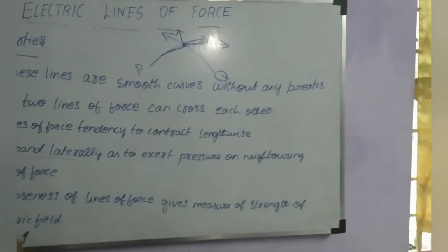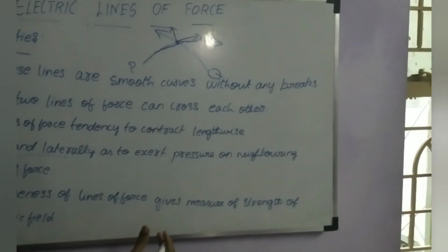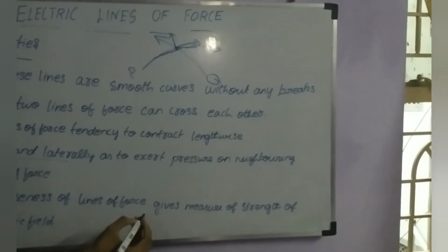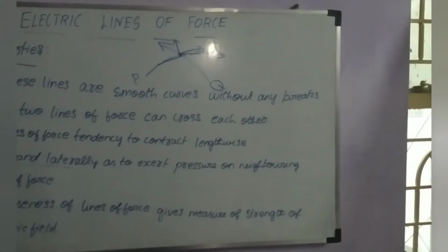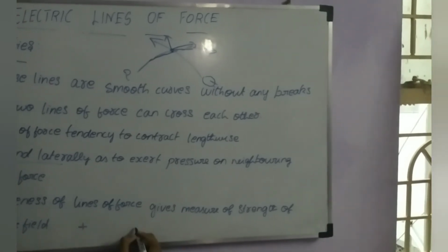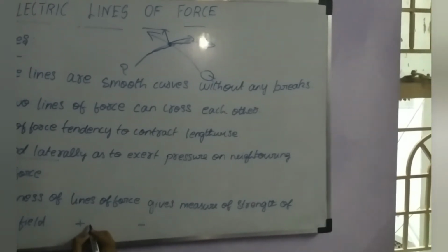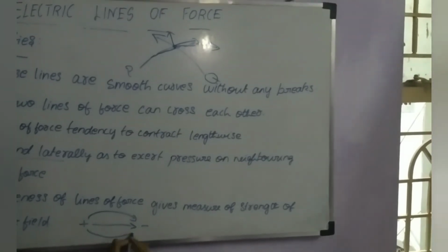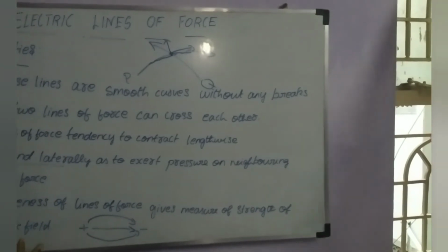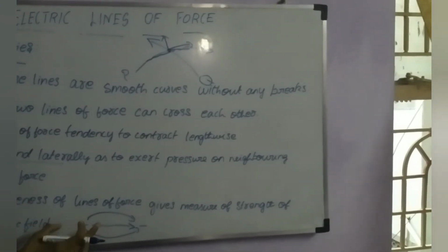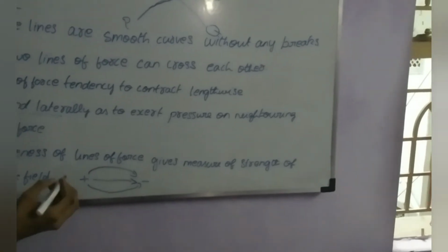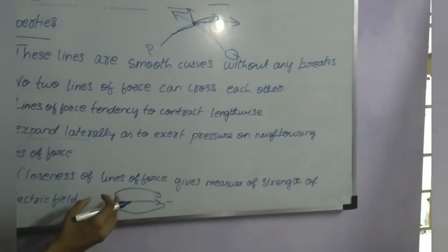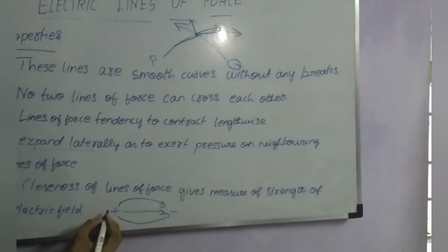Fifth, the last property: the closeness of lines of force gives a measure of the strength of the electric field. If there is a positive charge and a negative charge, let us draw electric lines of force from positive to negative. If in an area more lines of force are there, then the strength of the electric field at that point would be greater.